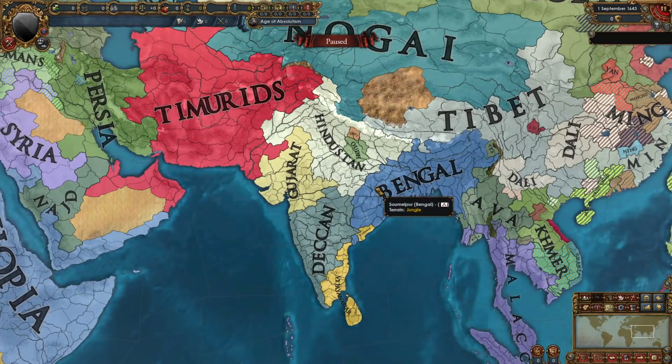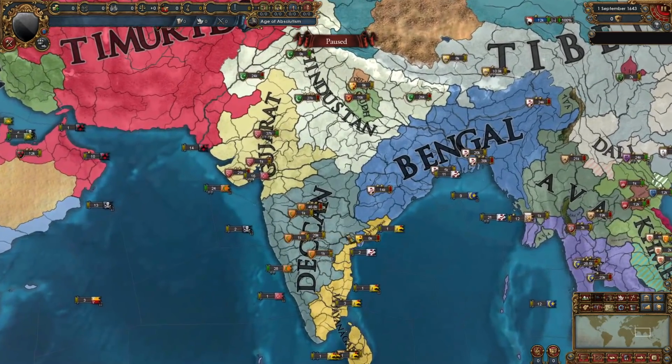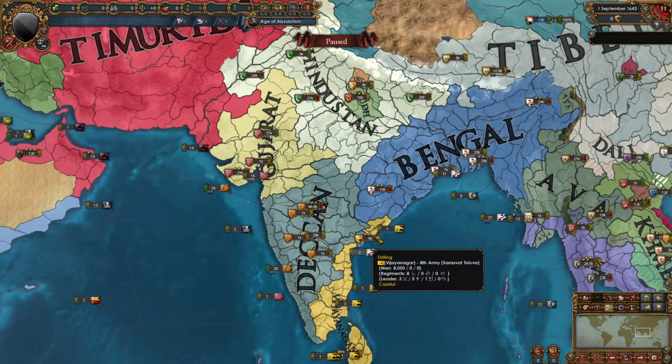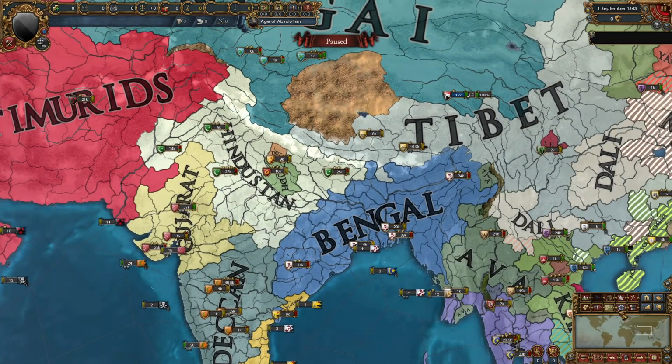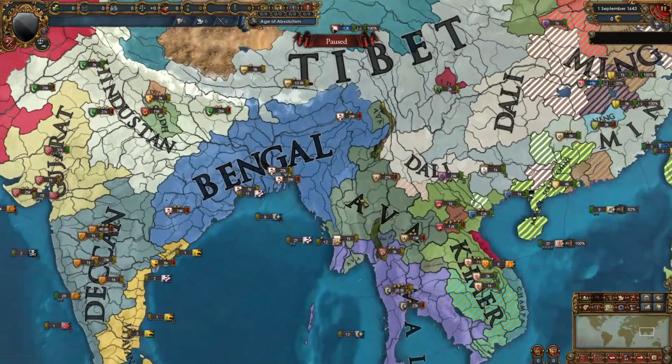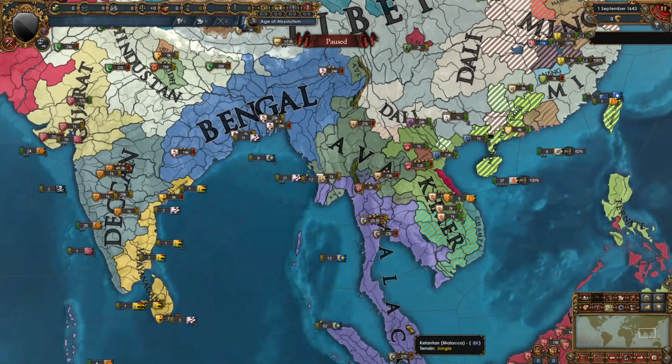There are finally some changes in India actually, with Deccan and Bengal conquering some bits of Vijayanagar, the Timurids conquering into Gujarat, and Bengal expanding into the Burma region just a little bit though, at the expense of Ava, who has been pushed this way, and Malacca is pushing up into mainland Southeast Asia even more into Khmer and Ava.